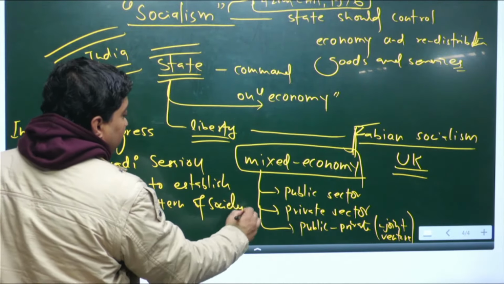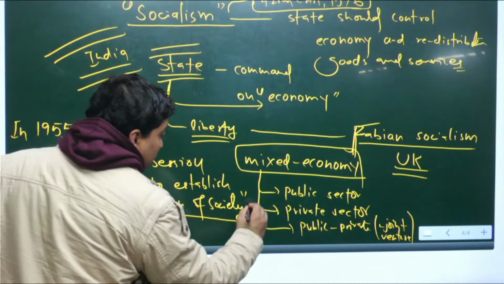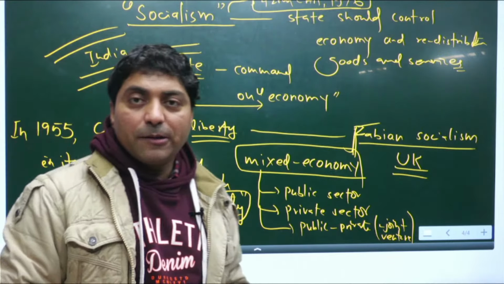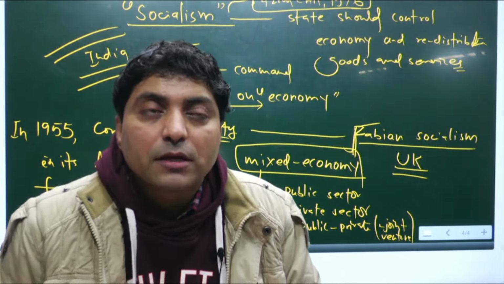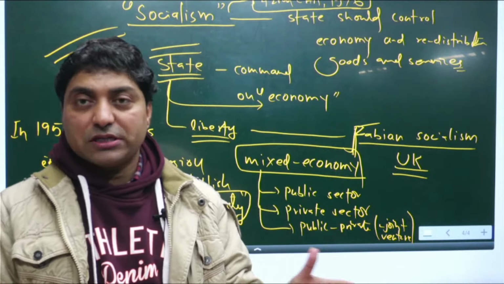What do you mean by this? It means there should be redistribution. If you look at land reform in post-independence India, it was in action to establish a socialist society.